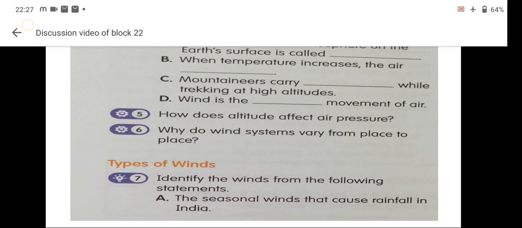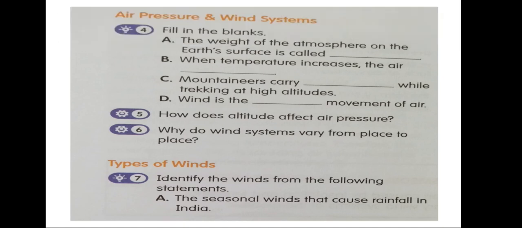This is the fill in the blanks. A: The weight of the atmosphere on the earth's surface is called air pressure or atmospheric pressure. B: When the temperature increases, the air expands or rises. C: Mountaineers carry oxygen cylinders while trekking at high altitudes. D: Wind is the horizontal movement of air. Now question number 5. How does altitude affect air pressure?